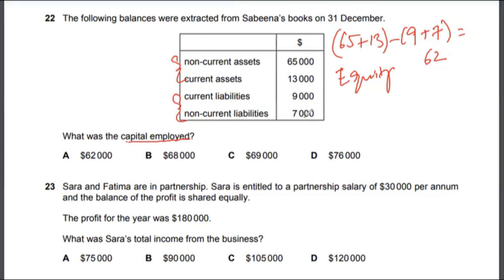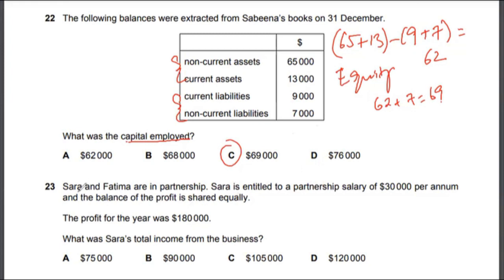Now, assuming non-current liabilities are also part of capital employed, simply because the business might have a bank loan, and a bank loan is used to finance the business, right? So 62 plus 7 is 69, and that would be the total capital employed by the business. What is capital employed? Capital employed is the amount available to the owner to use for the business. So that would be 62 plus 7 equals 69. Therefore, the correct answer to multiple choice 62 would be option C.